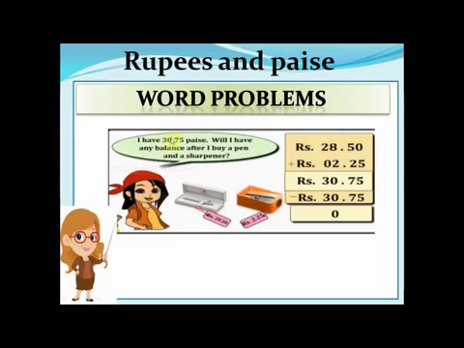How much was I having? Only 30 rupees and 75 paise. So when we take out from what I was having how much I spent, I am left with nothing. I was not having any money left with me. So that means I have spent the whole money which I was having.